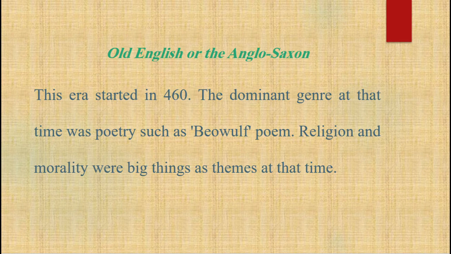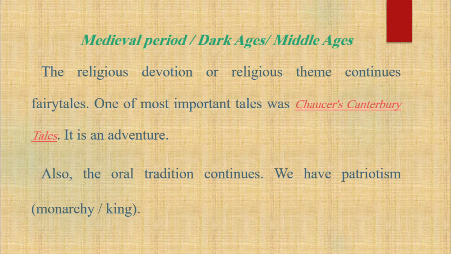We are going to start with the Old English, or what we call the Anglo-Saxon. This era started in 460. The dominant genre at that time was poetry, such as the Beowulf poem. Religion and morality were big themes at that time.